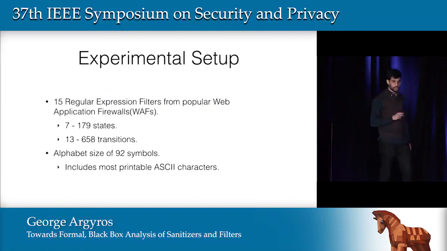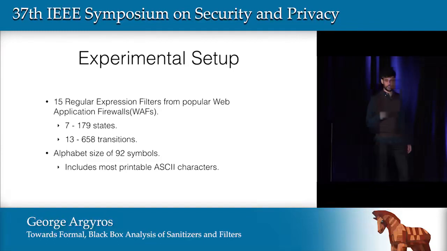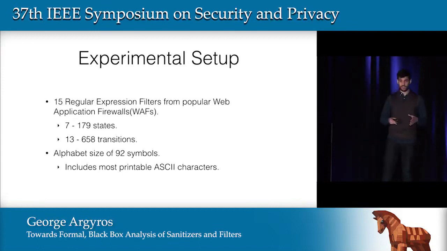So going into the evaluation of these algorithms, we have to decide how we are going to evaluate them. And we chose 15 regular expression filters from popular web application firewalls. These filters have a range of sizes, both regarding states and transitions. And for the alphabet, we chose an alphabet size of 92 symbols, which contains most printable ASCII characters, and therefore we are able to express a large range of attacks using this alphabet.